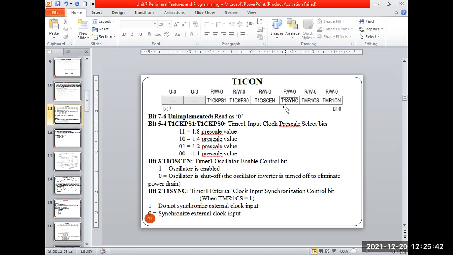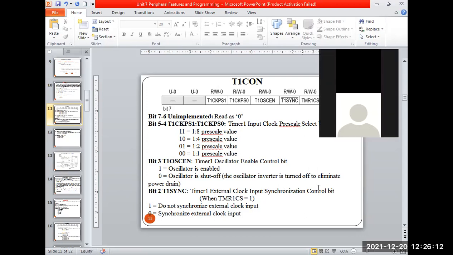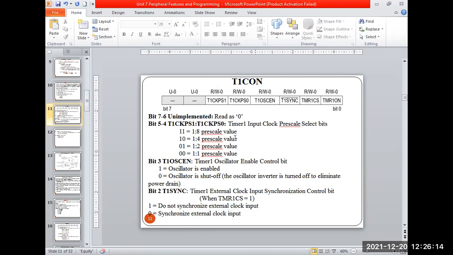Next, if I am using the external oscillator, I need to synchronize the clock operation of the external and the internal. That's why I have T1SYNC. Based on this bit, I can synchronize the external clock input with the help of our internal clock control operation. If T1SYNC is 1, as it is an active low pin, it will not synchronize; in a simpler way, it will be asynchronous. If this bit is 0, the external clock pulse will be synchronized with the input clock. That is the meaning of it.